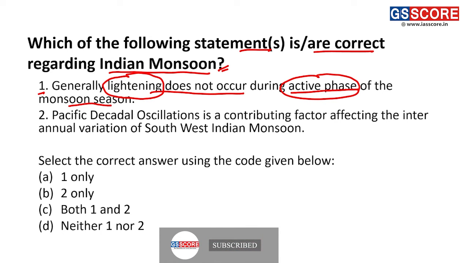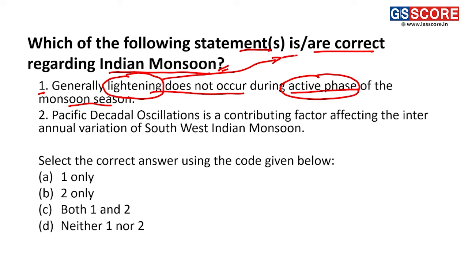First, the lightning phenomenon is connected to thunderstorms, and here there is formation of cumulonimbus clouds.